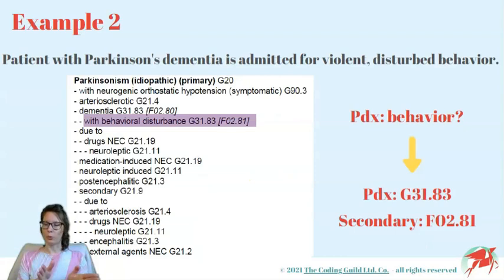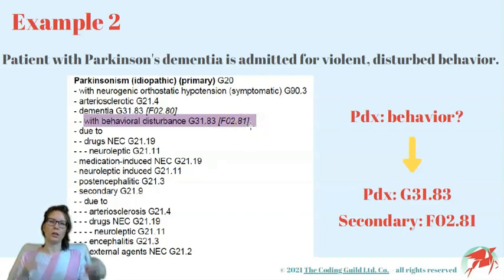Another example could be a patient suffering from Parkinson's dementia who is admitted for violent and disturbed behavior. Although all the treatment will be directed at the behavioral disturbance, it will still not become the principal diagnosis because the index is using the etiology and manifestation convention, these brackets, to instruct us how to code this case. We must sequence G31.83 first, and only then can we code F02.81.